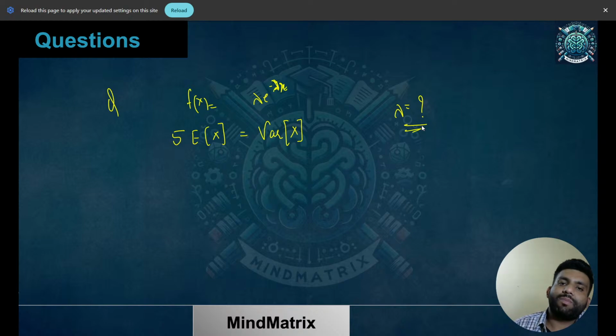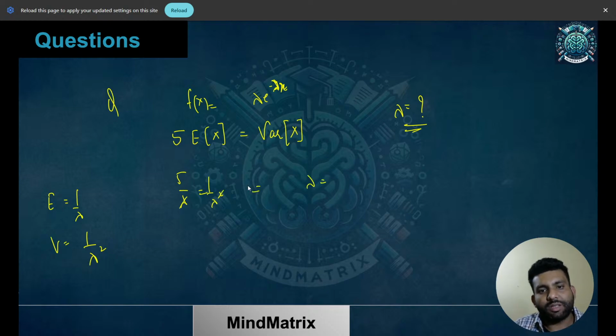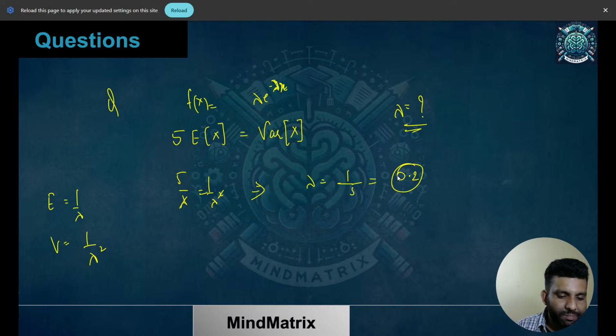So it's pretty simple. For the exponential distribution, you should know that expectation is equal to 1 by lambda and variance is equal to 1 by lambda square. So it's that simple. You just need to put the values and you'll get the answer. So 5 by lambda equals 1 by lambda square. You just cancel this. So what you'll get is lambda equals 1 by 5, that's 0.2. I hope this is clear. Again, a very simple question we had.